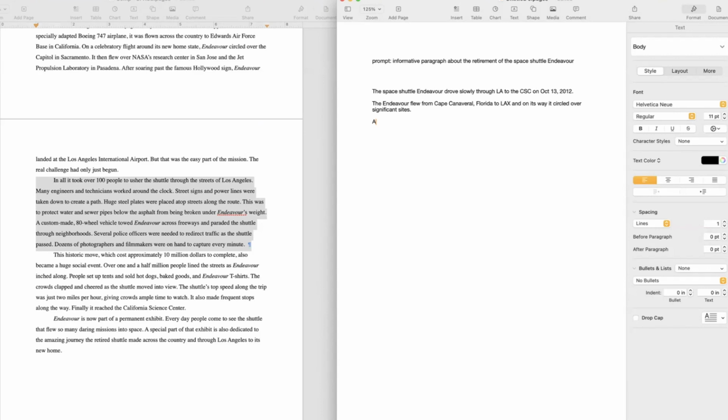As the Endeavour drove through the streets of Los Angeles, it took many people to make this possible.